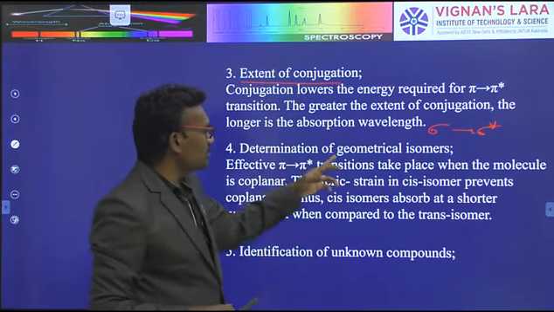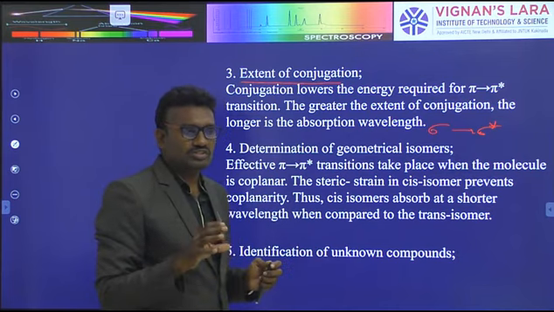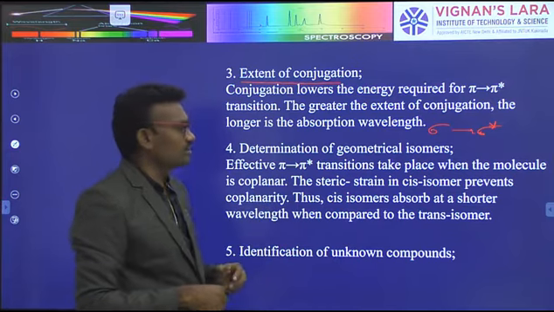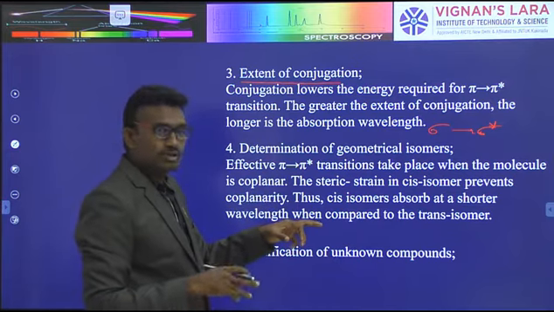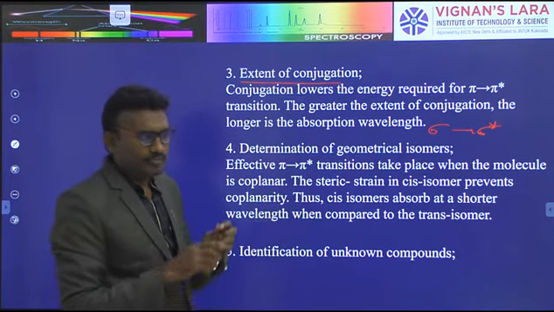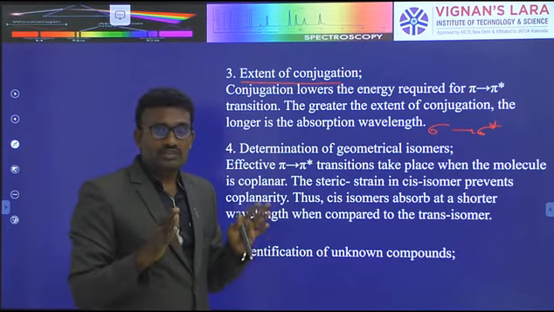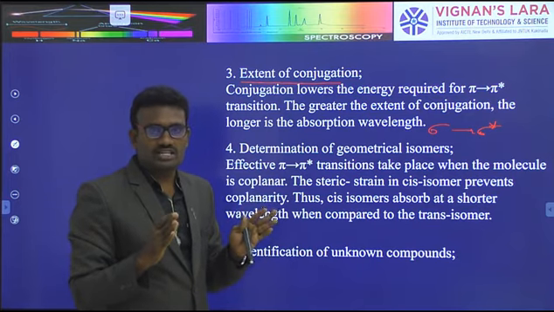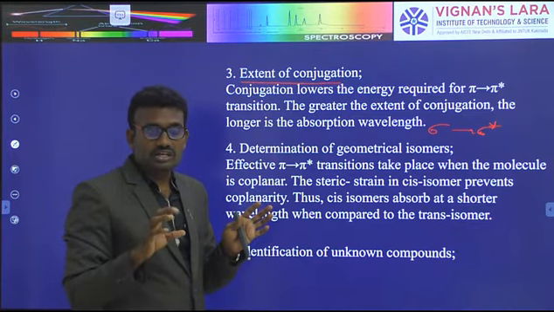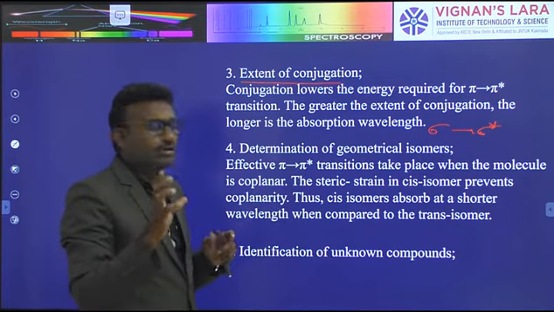Next, determination of the geometrical isomers. Geometrical isomers means the same functional groups and same structures are present, but the structural arrangement is different. Based on the structural arrangement, the properties of the compound also change. The same compound and same structure are present, but the functional group position is different. The same functional groups in different positions in the same molecule change the properties of the substance.